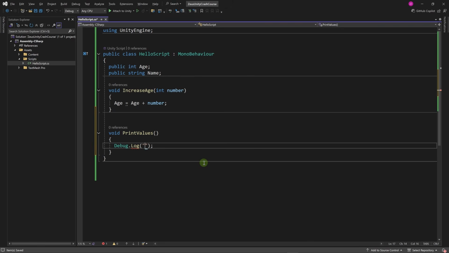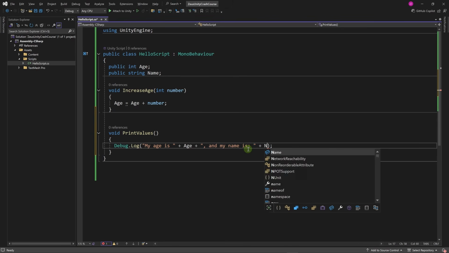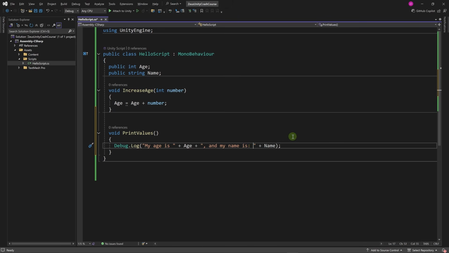Let's use Debug.Log and let's type "my age is", and here we need to add the value of age. We can do it this way by using plus and typing in age, then plus, then another string, "my name is", and here we need the value of name, so we type plus name. Okay, we don't write the name inside of the string. This is called a string literal or a string value. It's simply a value that doesn't exist inside of a variable. If we type "my name is name", all we're going to get on the console is this, "my name is name", but we actually need the value inside of this variable, not just the name of the variable.